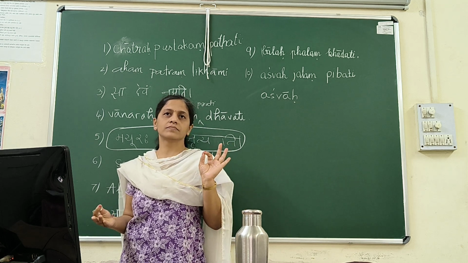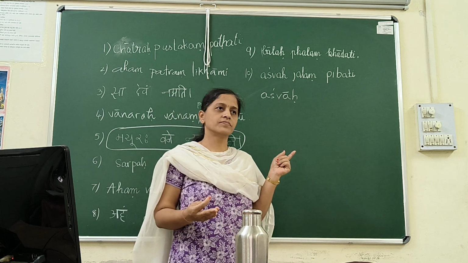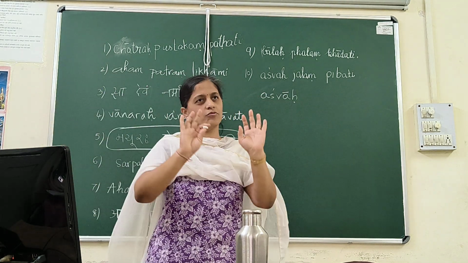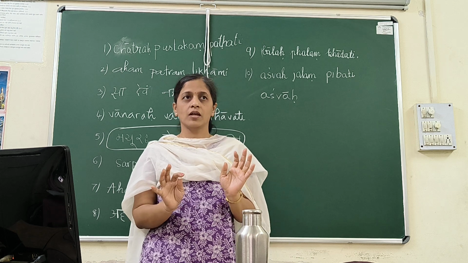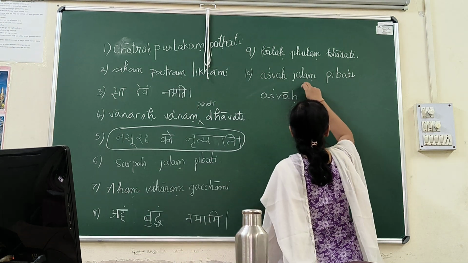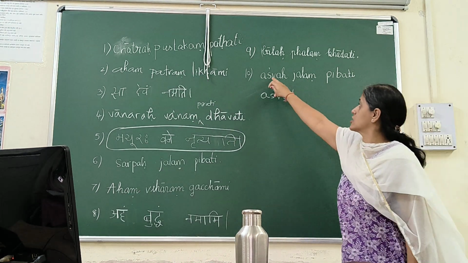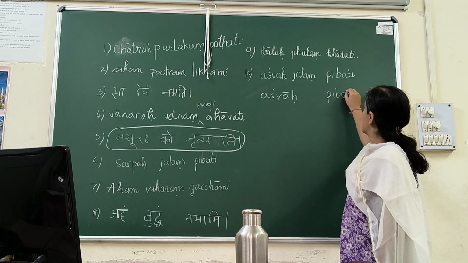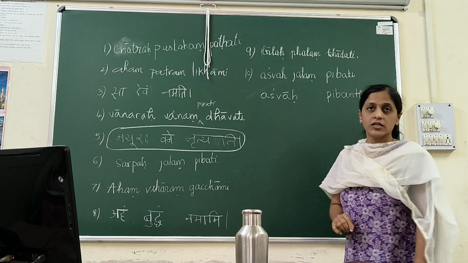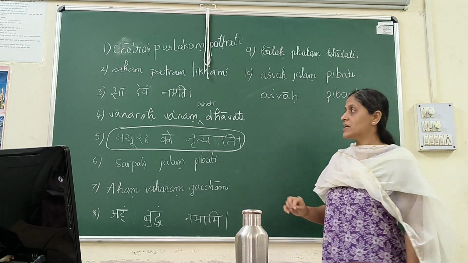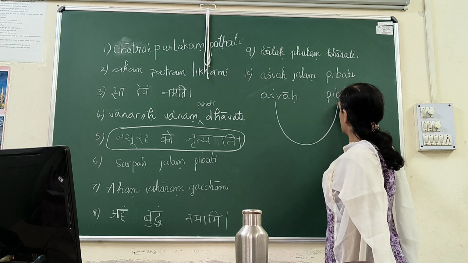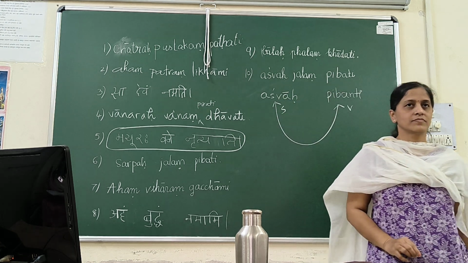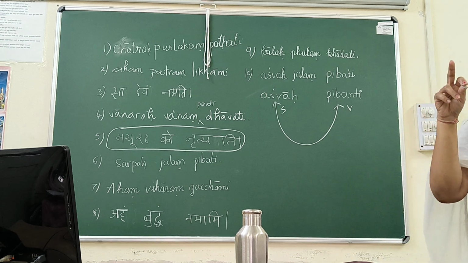Which is that word? Verb. I can keep Jalam as it is. For many horses, we can say Jalam Pibanti, but I can't say Ashvaha Jalam Pibati. The moment I change Ashvaha to plural, I have to change Pibati to Pibanti. So that means there is a relation between a subject and a verb. Yes?